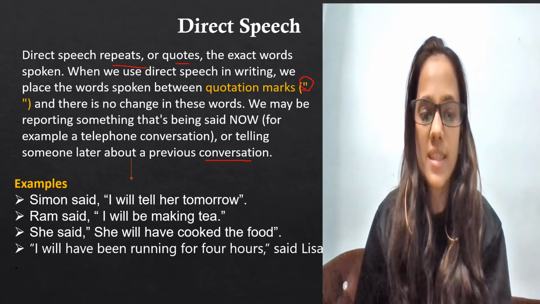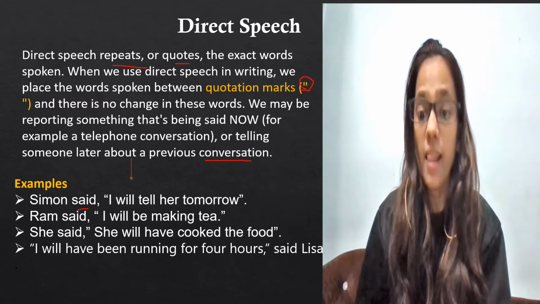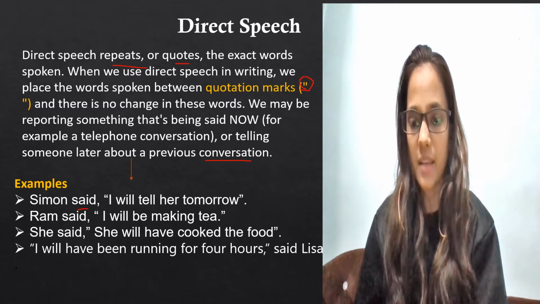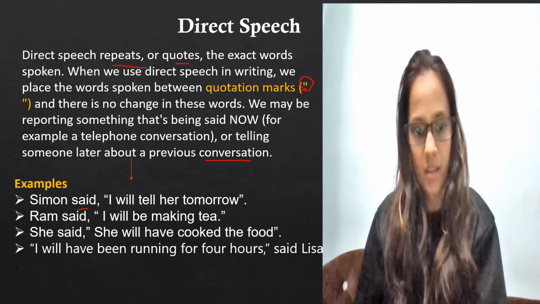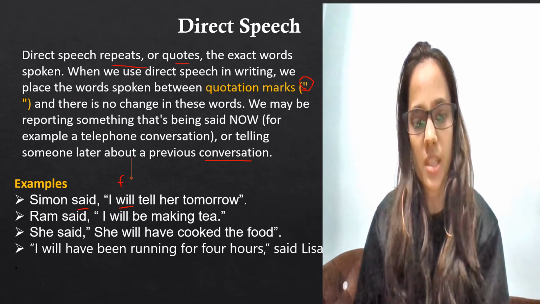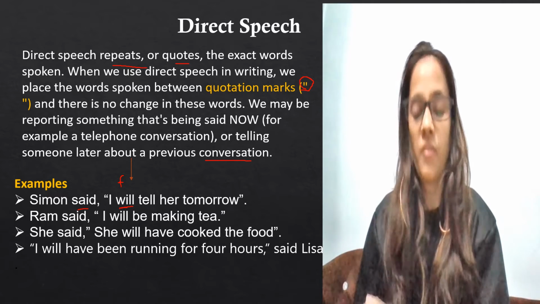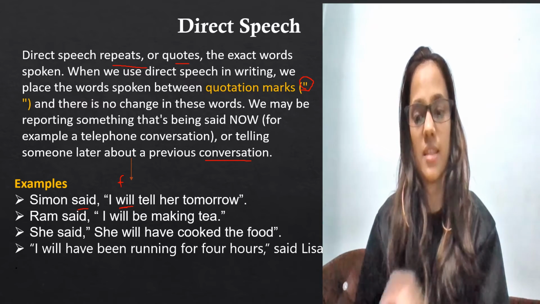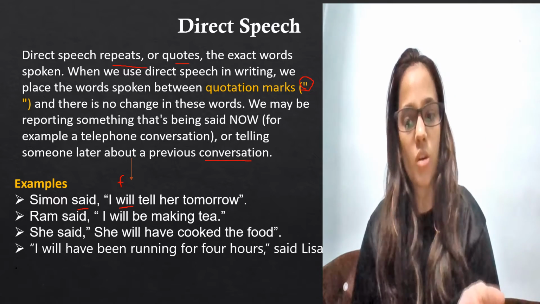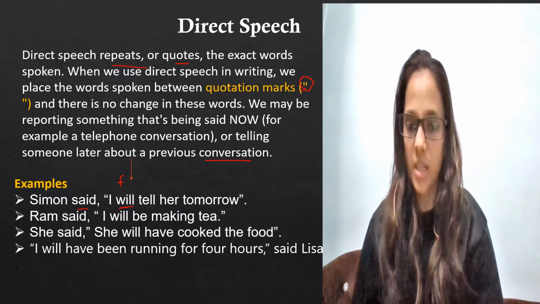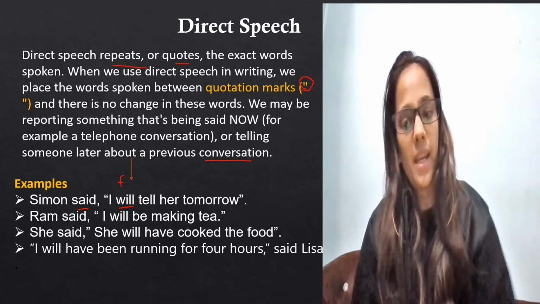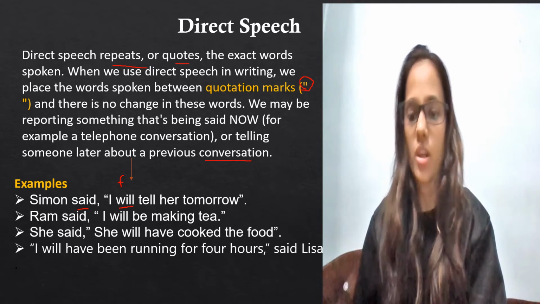Example: Simon said, "I will tell her tomorrow." Now, as soon as you see the helping word, you will understand which tense it is. With the help of this "will", you can understand it's future tense. Okay, so the first work is done. As soon as you get the tense, first you have to see which rule, which tense it is, so that you can automatically convert into that tense. Next you have to see where you have to use the reporting verb and how, which I have taught you and I will be teaching now as well.